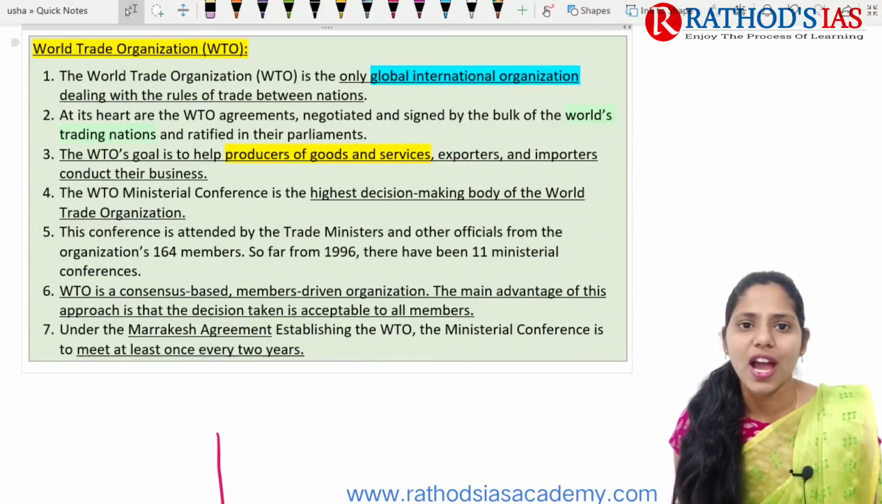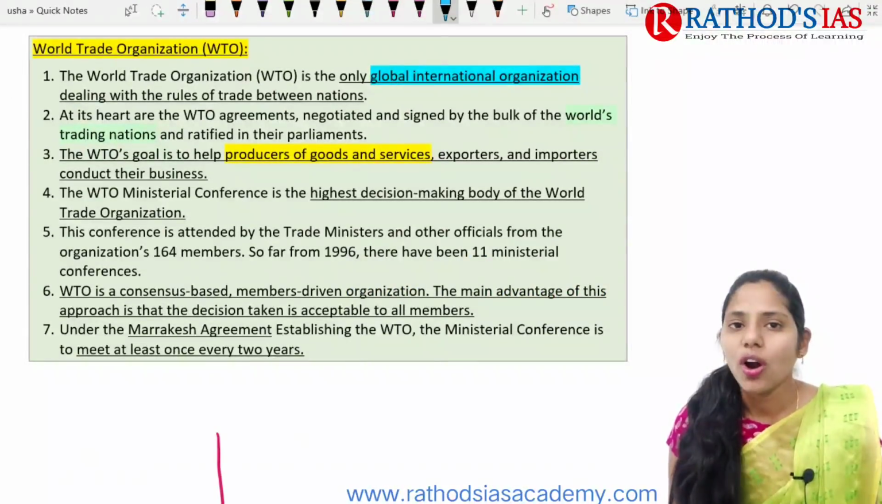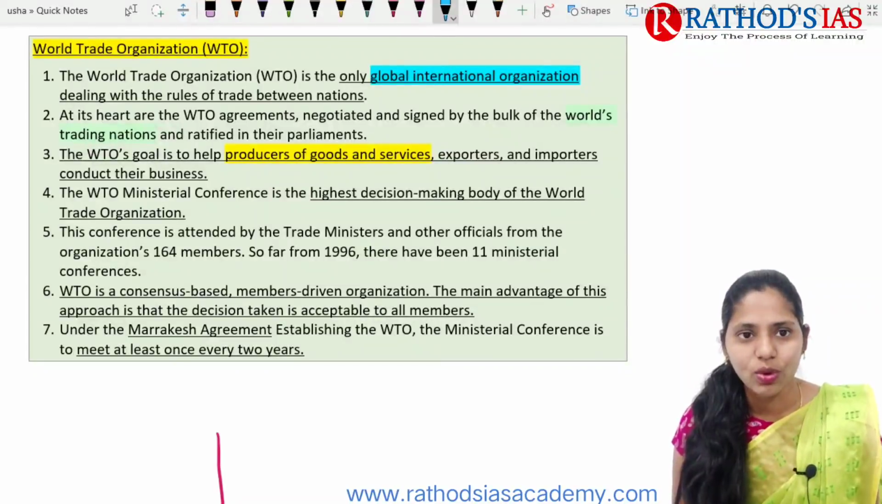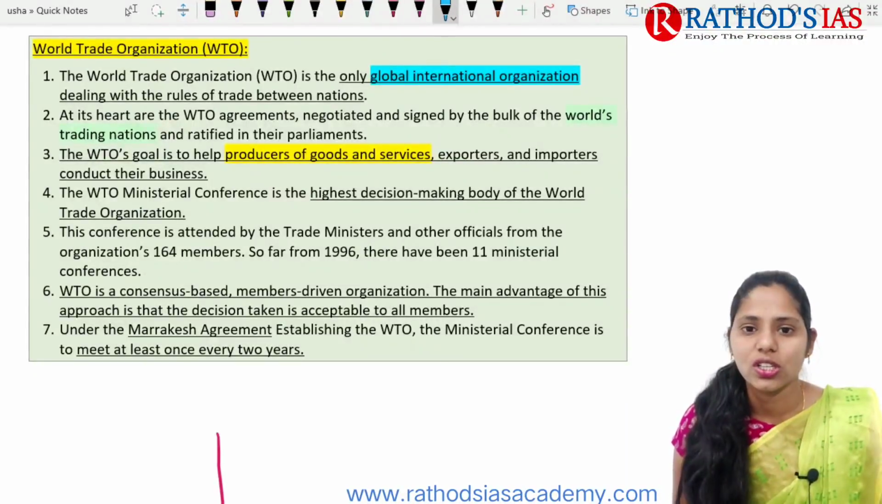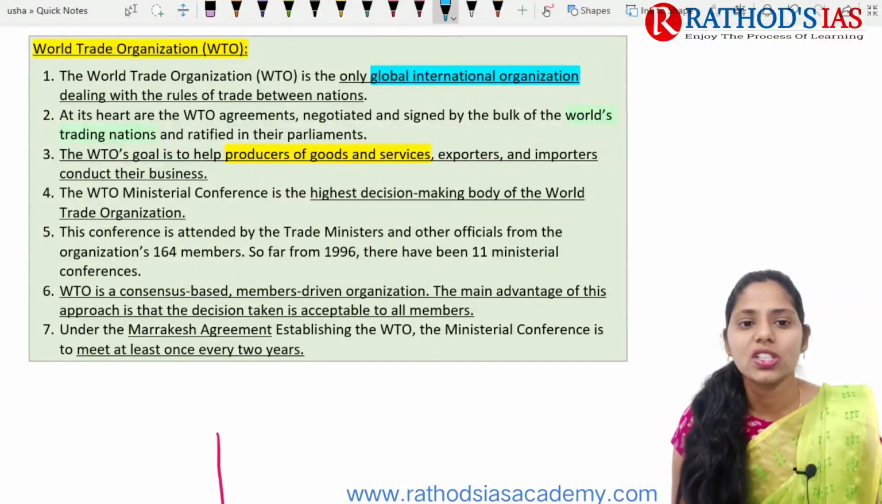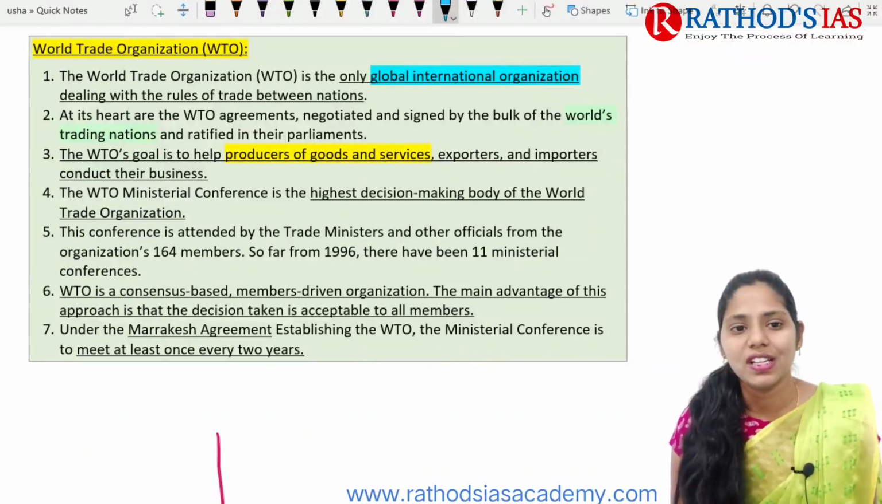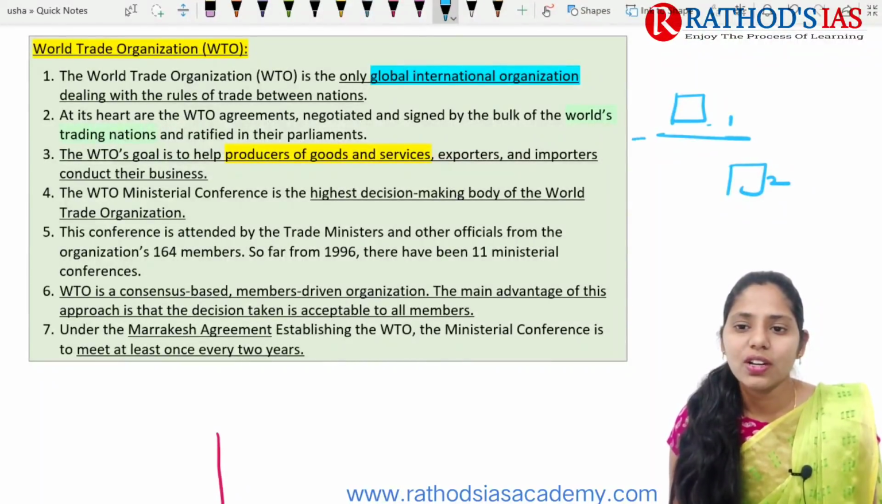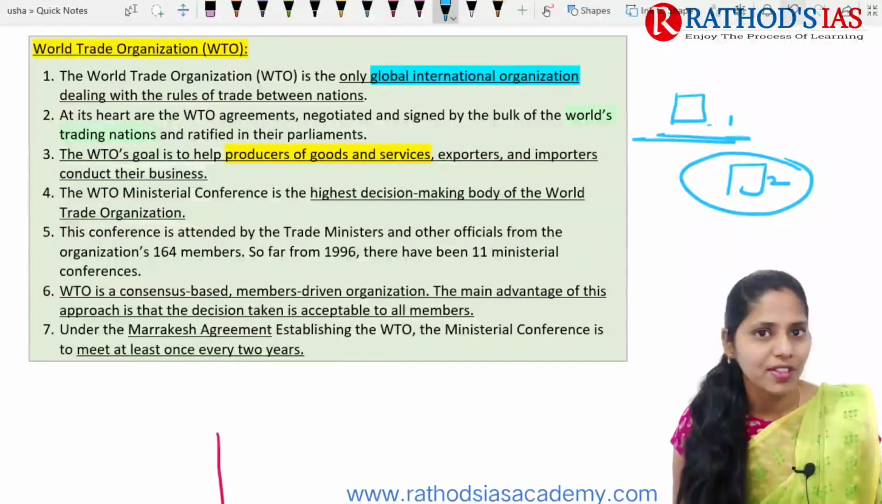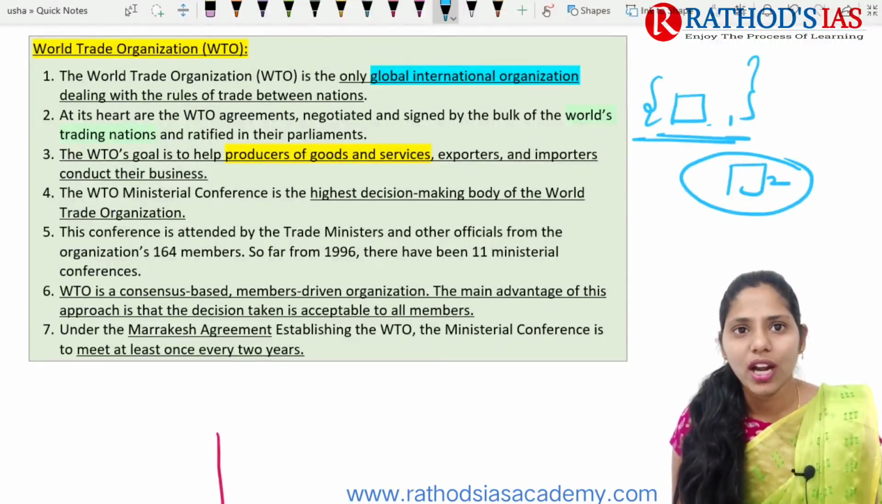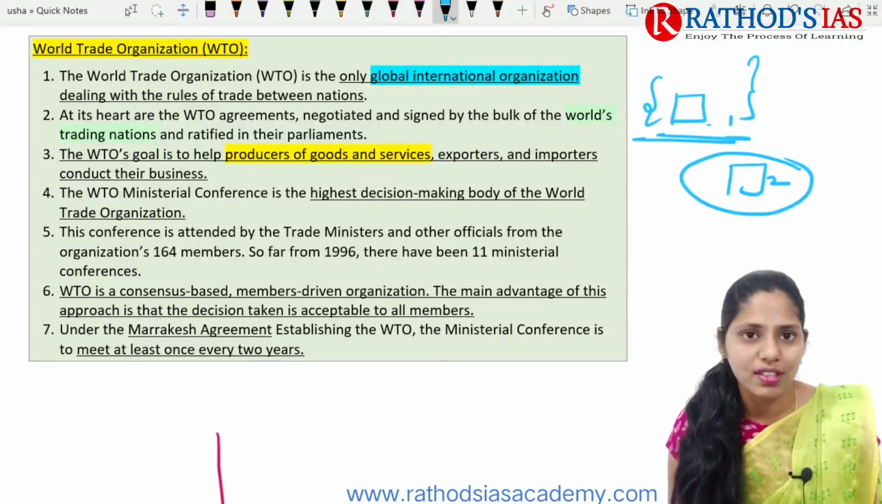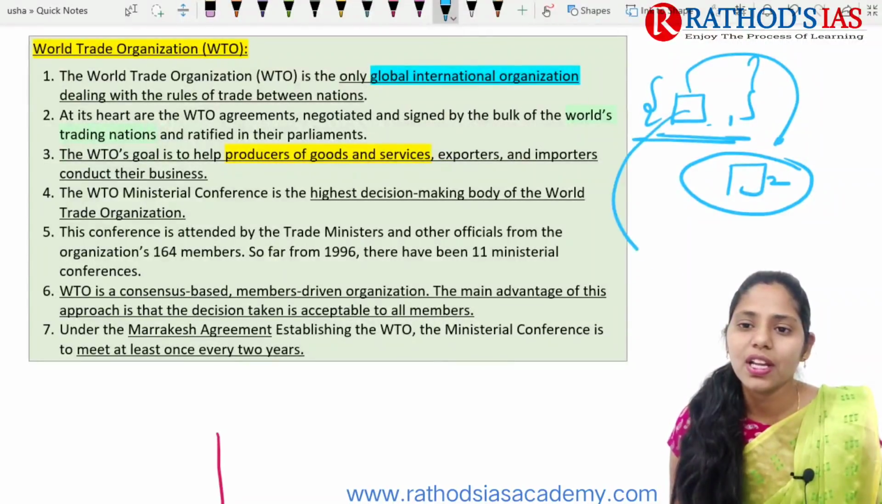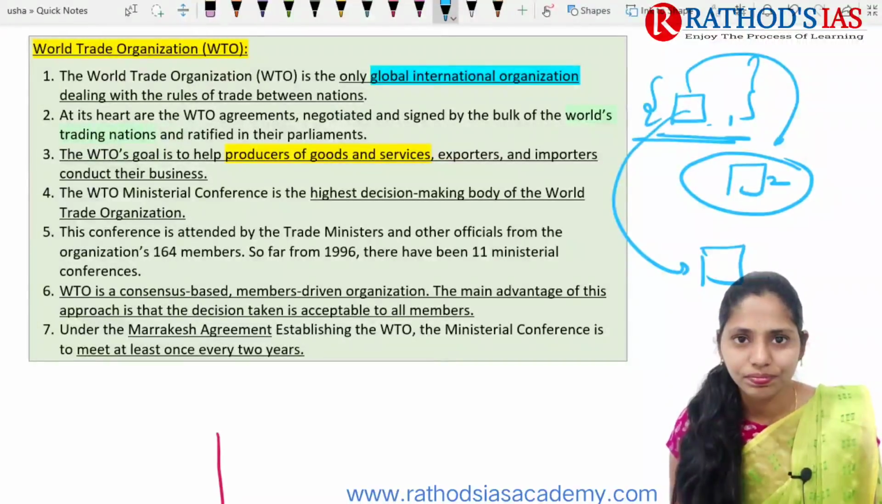If we talk about some facts regarding the WTO, you might already have some knowledge about it. It is nothing but the World Trade Organization, an international organization which mainly deals with the rules of trade between nations. Because if you see, there is country 1 and country 2. Country 1 will have some resources and country 2 will have some resources. But countries throughout the world are not self-sufficient, so they will depend upon other countries for their needs, right?